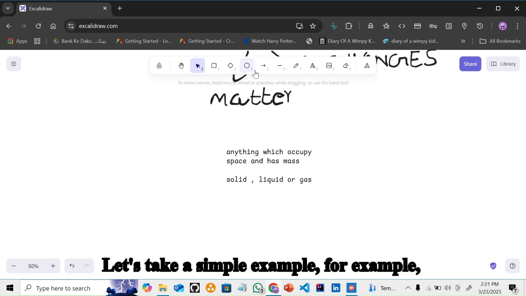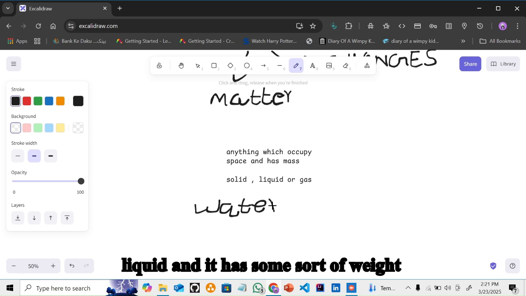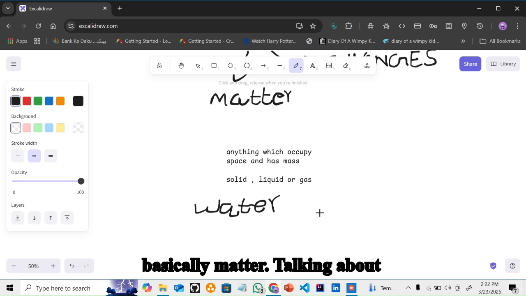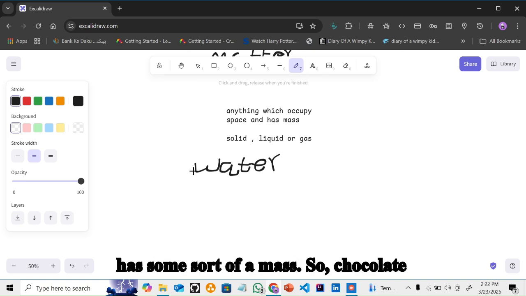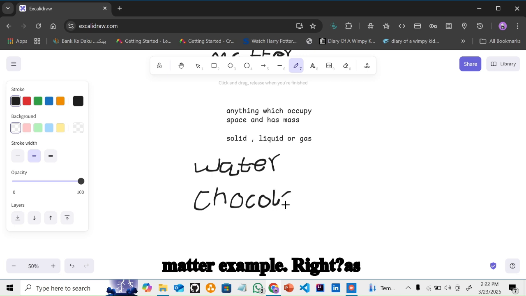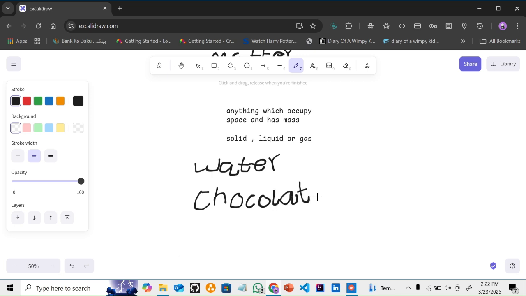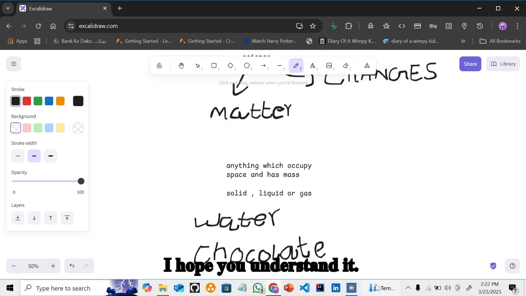Let's take a simple example. For example, water. Water is in the form of liquid and it has some sort of weight and it also has mass, so water is basically matter. Talking about another example, solid. Chocolate is in the form of solid state and it has some sort of mass, so chocolate will also come in the matter example, right? Chocolate is also matter. So this is all about the matter. I hope you understand it.